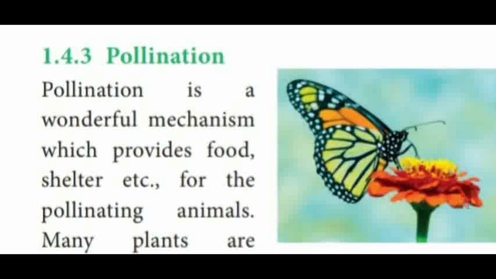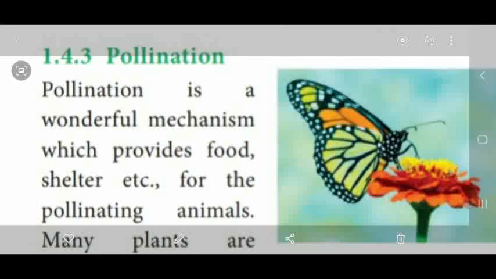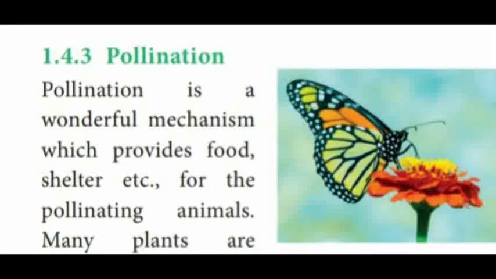So pollination is a wonderful mechanism which gives food material and shelter for the pollinating animals. Who are the pollinating animals? Some kinds of insects such as butterfly, moth, beetle, different insects which transport the pollen grains from the anther to the stigma. So for those insects, this pollination process gives food material, and also gives shelter to the pollinating animals.